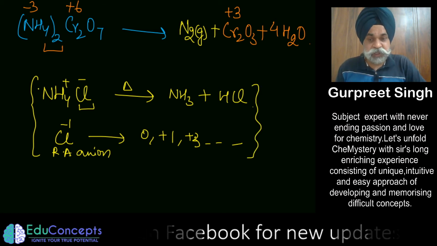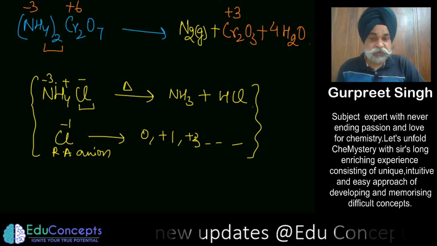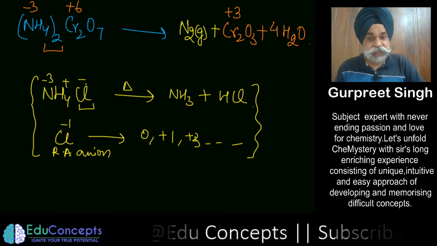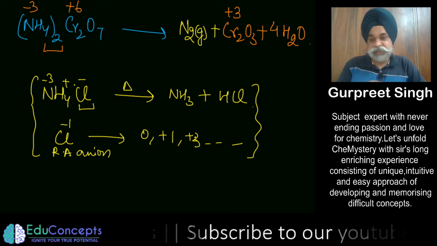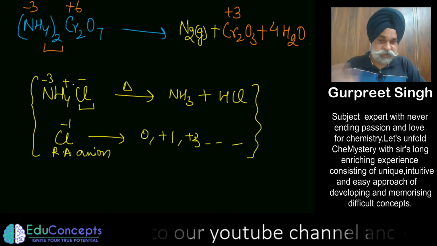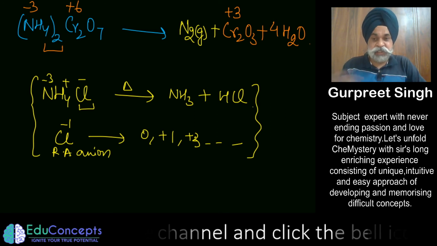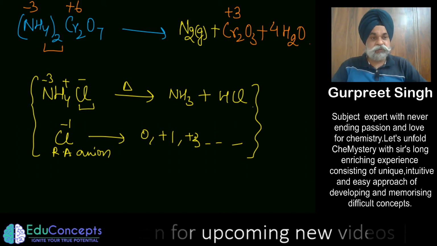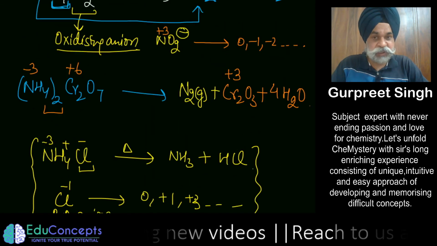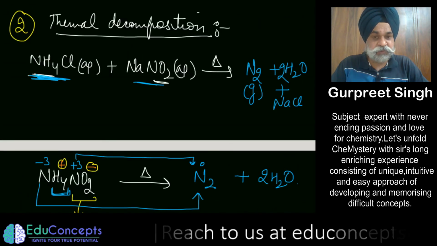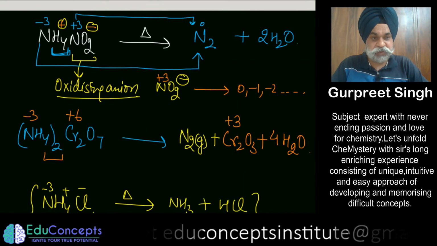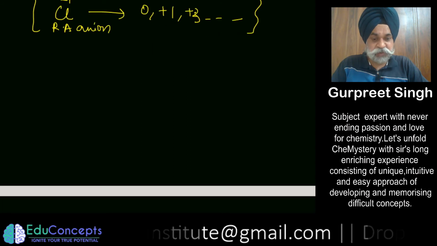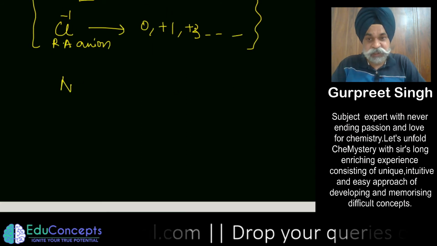Because nitrogen in ammonium is at -3, it wants to come down, and Cl negative is also at -1, so it cannot go up. It cannot make it because this won't happen. So that you have to take care of. So the first method of preparation I think is clear to all of you, that first you can do the thermal decomposition of some compounds. Another thermal decomposition you could do is for hydrazine also.